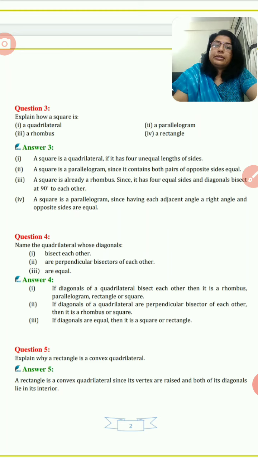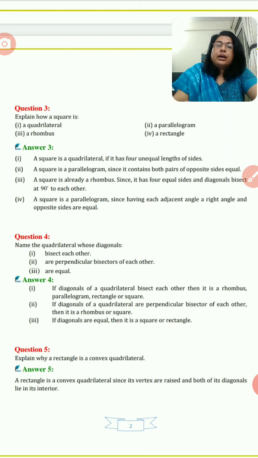A square is a quadrilateral. Why? Because it has four sides. So a square is also having four lines, and so we can say that it is a quadrilateral.